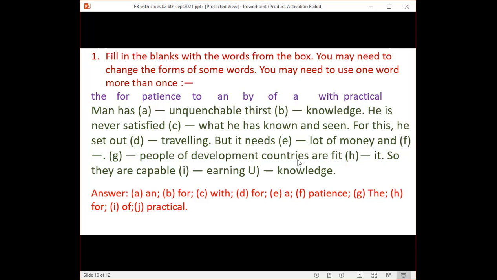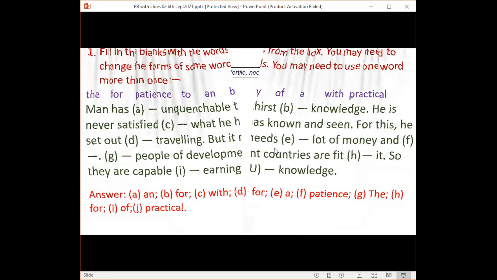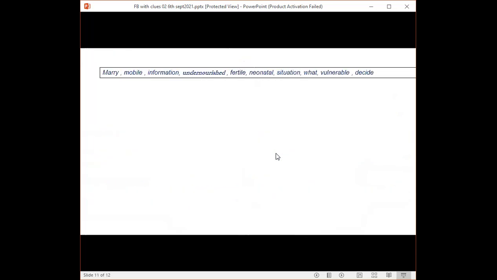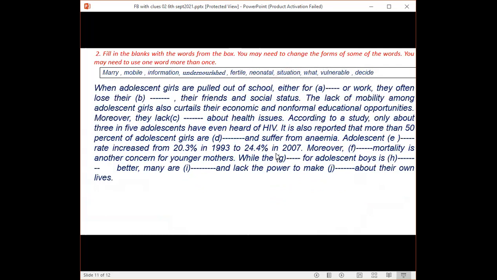Have you matched your answers with mine, boys? Yes, sir. Okay, I'm going to get engaged in another activity. So try to read the passage again and again. This is somewhat more difficult than the previous one. Here the given words are merry, mobile, information, undernourished, fertile, neonatal, situation, what, vulnerable, decide.